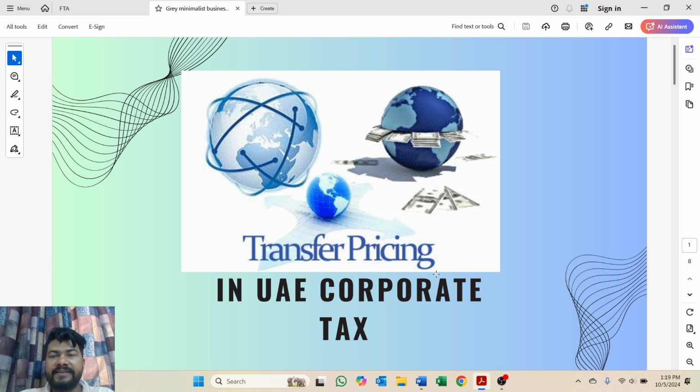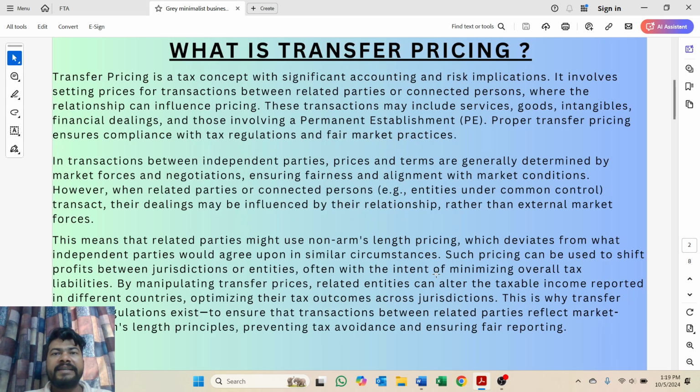So let's get it started. Transfer pricing basically is a tax concept which has significant accounting and risk implications. It simply involves setting up the prices when there are transactions between related or connected persons, and where these prices can be influenced by their relationship. These transactions may include transactions of services, goods, intangibles or financial dealings, and those involving a permanent establishment. Proper transfer pricing ensures compliance with the tax regulations and fair market practices.